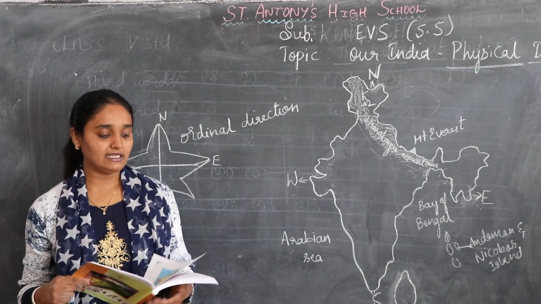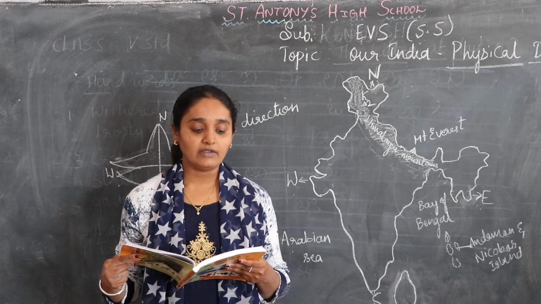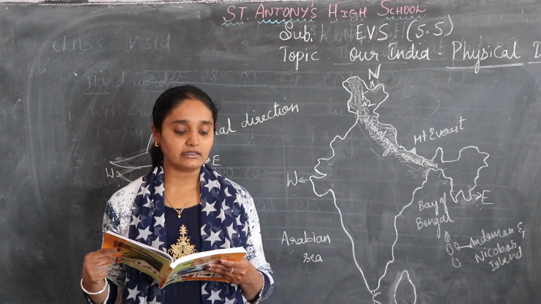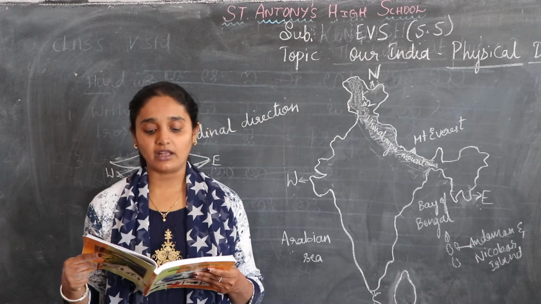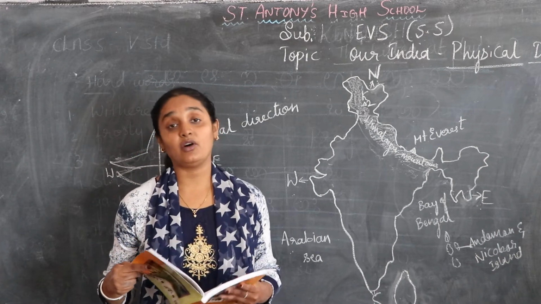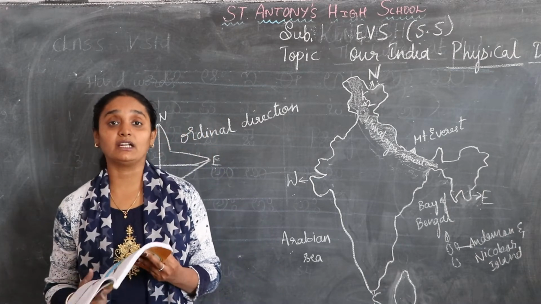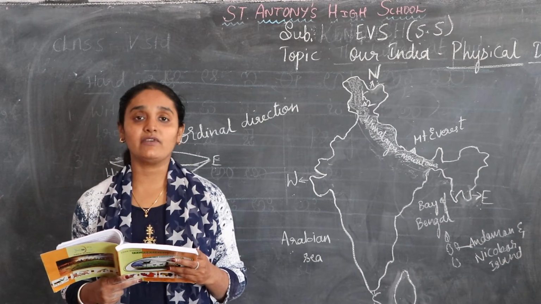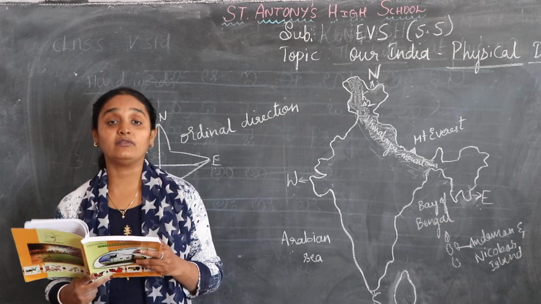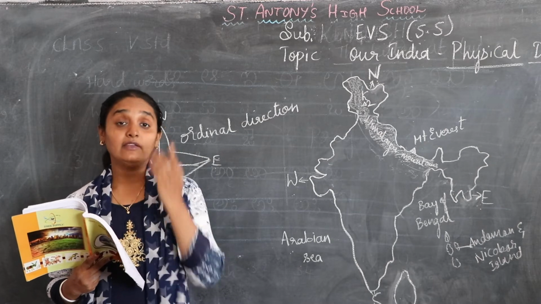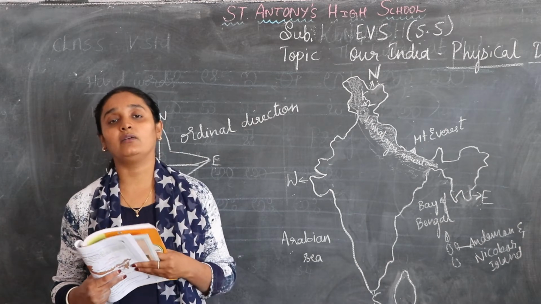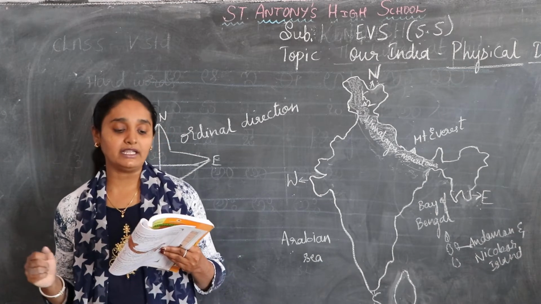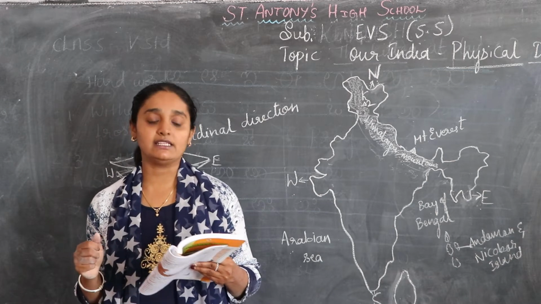Next, what do you see in the map? When you look at the large land surface of India, don't you notice the difference from one region to another? You see various types of landforms, that is plateaus, mountains, hills, plains, valleys. These are what? Landforms. If you are asked what are landforms and to give examples, you can say mountains, hills, plains, plateaus, valleys, etc.